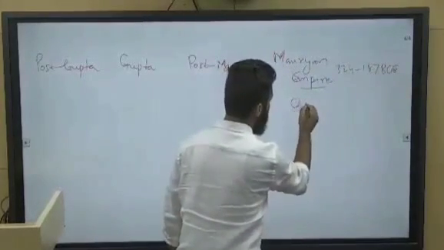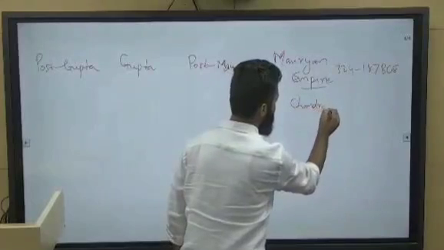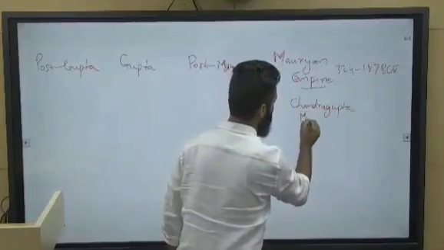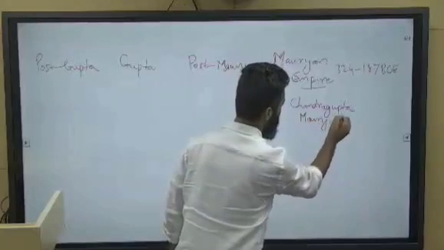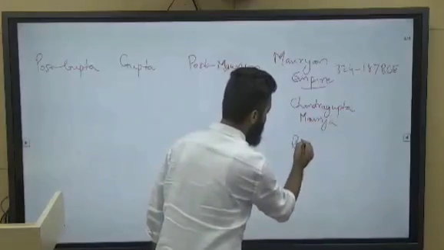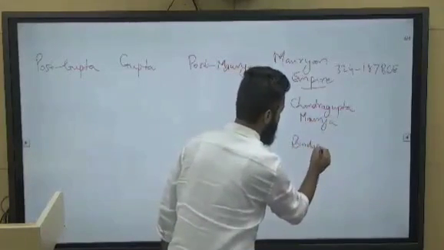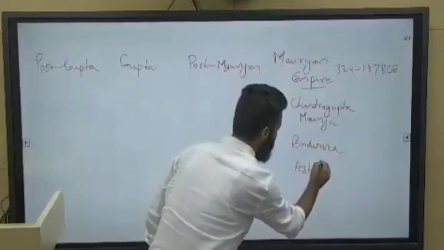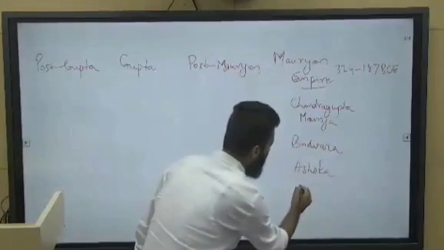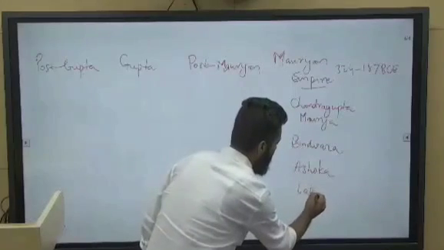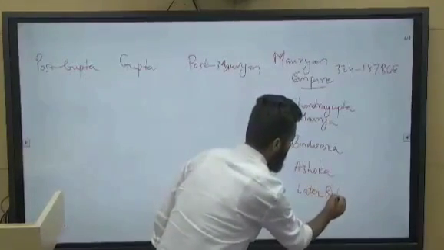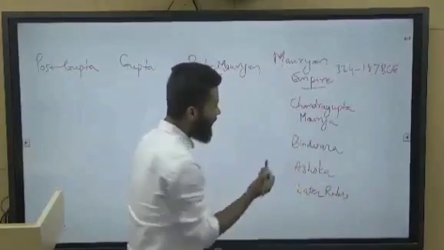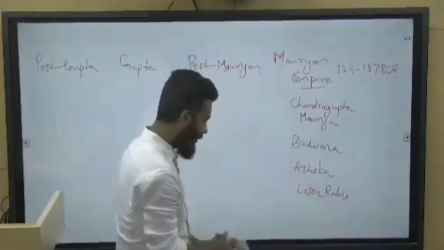Now you can have a list of important kings. So Chandragupta Maurya, who was also the founder of Mauryan dynasty, Bindusara and Ashoka. Right. There were later rulers also, some other rulers. But these were the main rulers: Chandragupta Maurya, Bindusara and Ashoka.